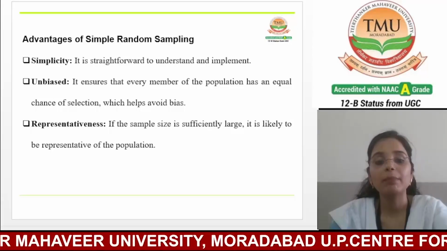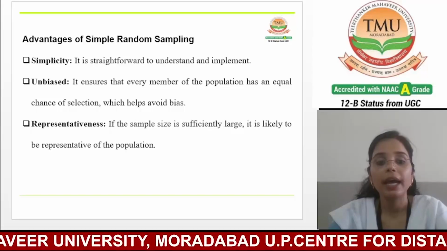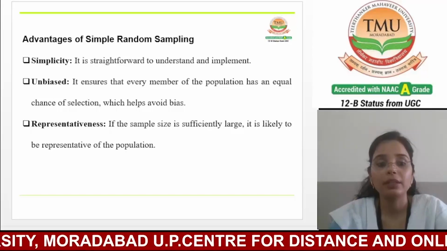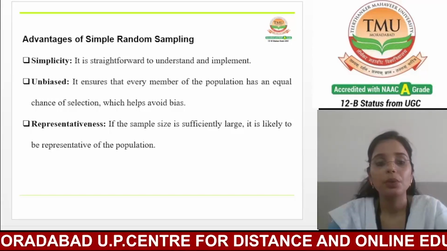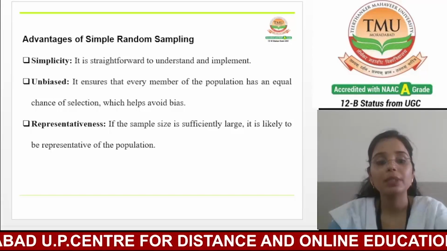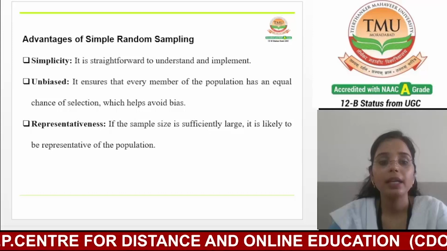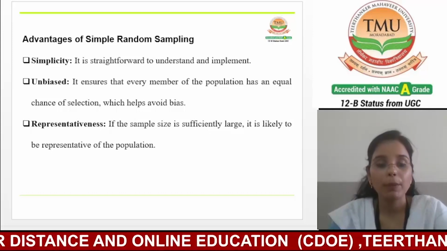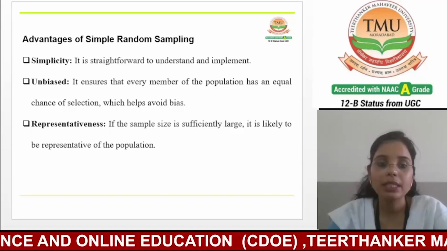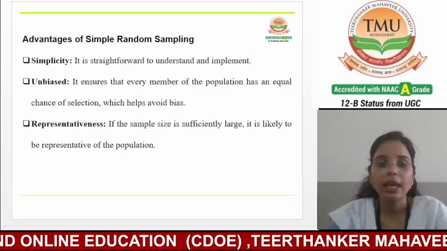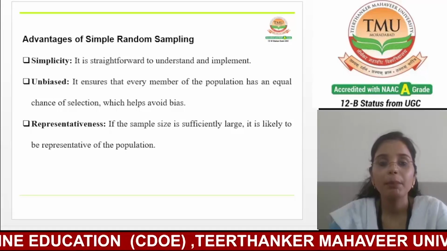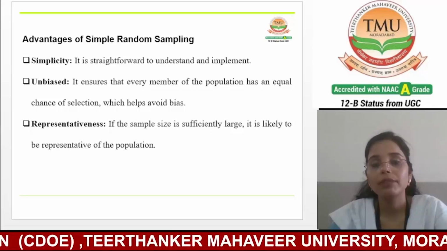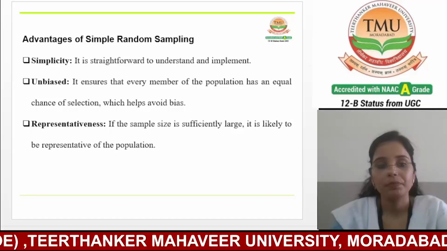Simple random sampling is cost effective as it doesn't require specialized software or equipment. So, overall, simple random sampling is a reliable and efficient method for selecting a sample from a population. Its simplicity, unbiased nature, and representativeness make it a popular choice for researchers across various fields.